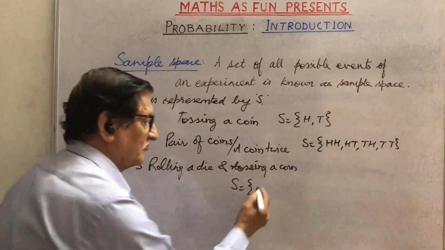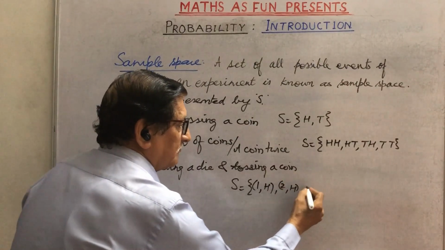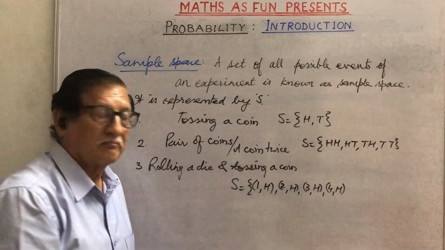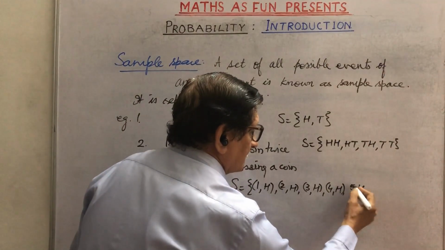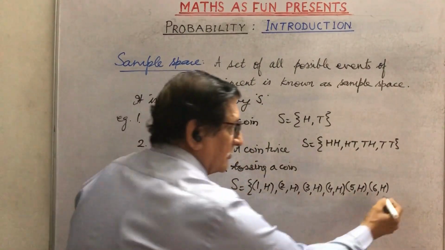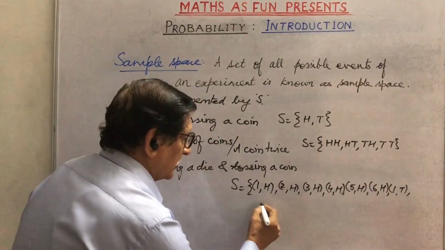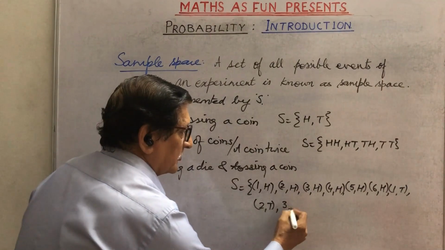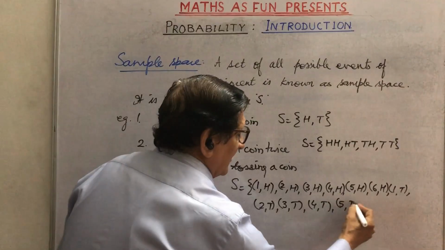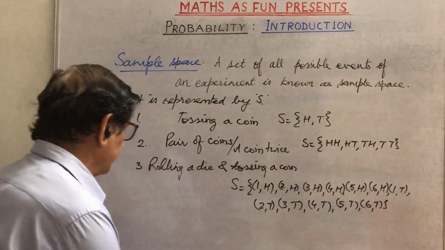So the sample space will be 1H, 2H, 3H, 4H, 5H, 6H, then 1T, 2T, 3T, 4T, 5T and 6T.